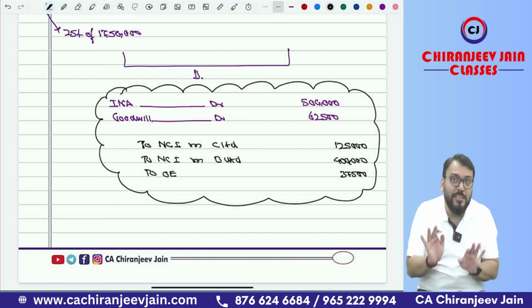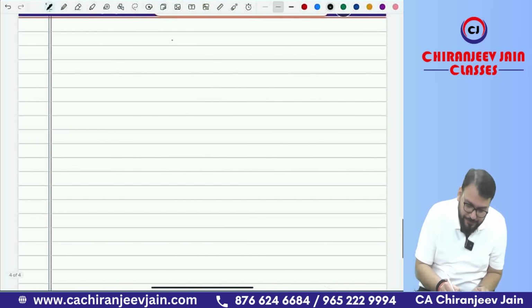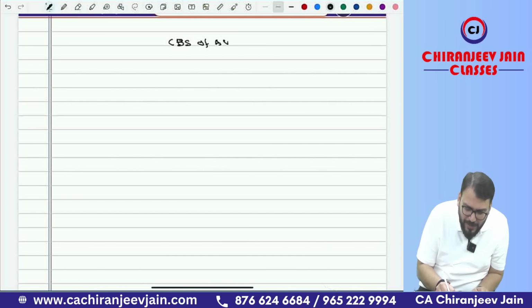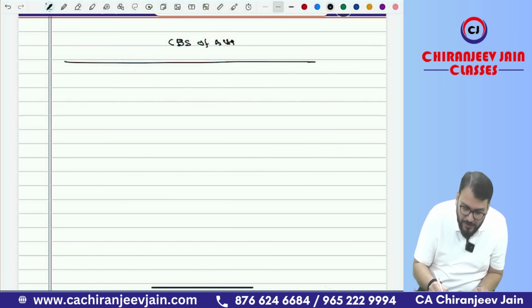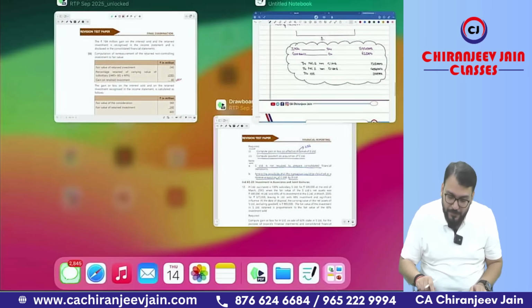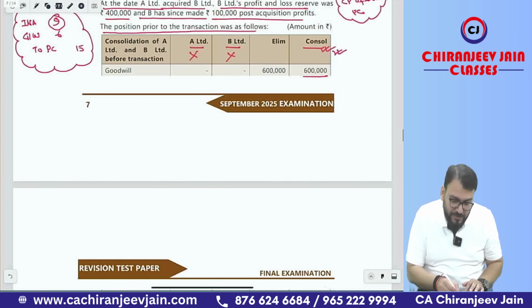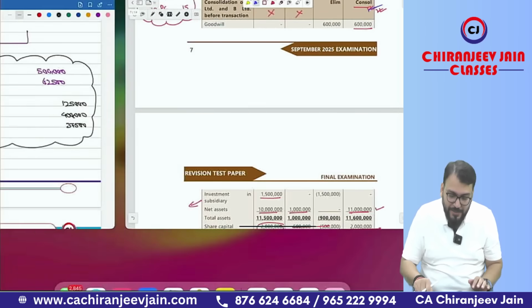If they ask consolidated financial statement, because in the solution, even though in the question they have not asked consolidated financial statement of A Limited, in the solution they have given. Let us prepare CFS of A Limited. It is super easy. Whatever CFS of A Limited is given, you need to only incorporate this particular journal entry. What is the CFS of A Limited given before this transaction? This is the CFS. So goodwill is 6 lakh.